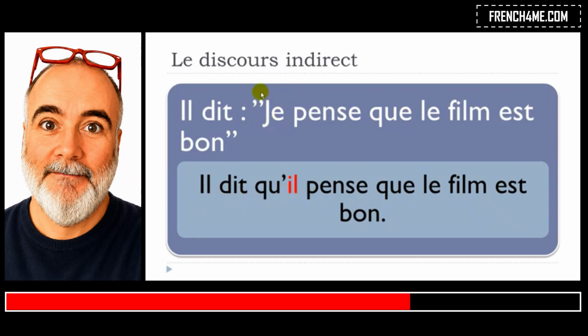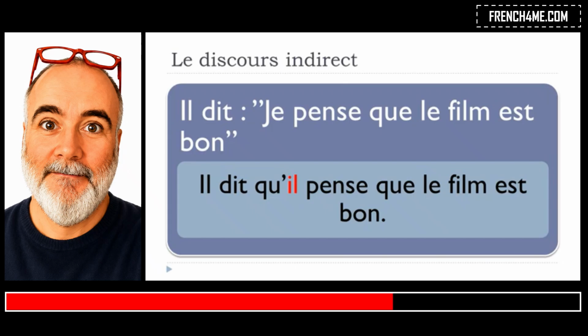Okay, so the subject, it's not possible to continue with je in that case, because you will have to modify it and adapt it. So in that case, it should be il. Okay, il pense que le film est bon. All right, so that's the only thing that you will have to modify.